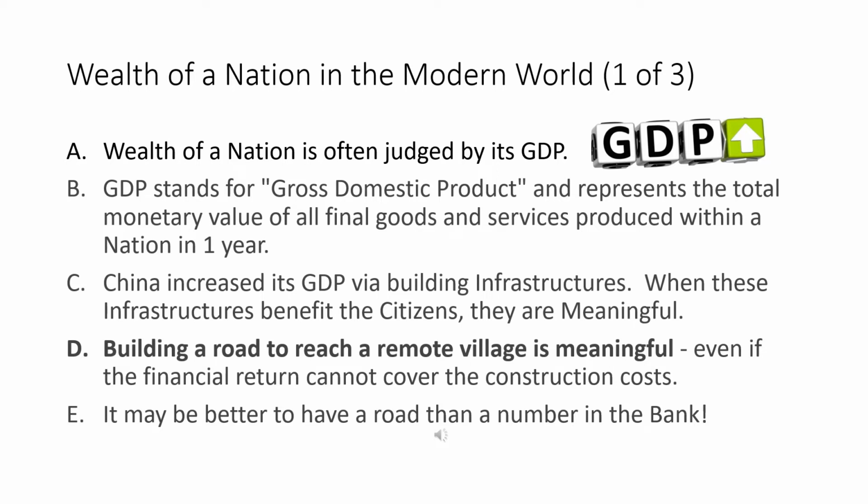C. China increased its GDP via building infrastructures. When these infrastructures benefit the citizens, they are meaningful. D. Building a road to reach a remote village is meaningful, even if the financial return cannot cover the construction costs. E. It may be better to have a road than a number in the bank.